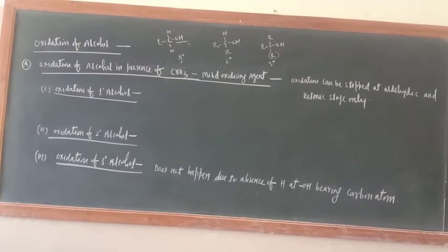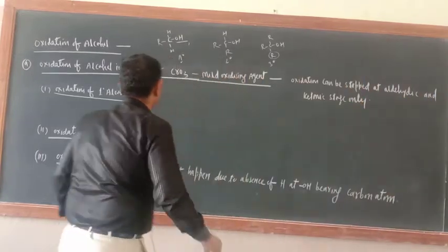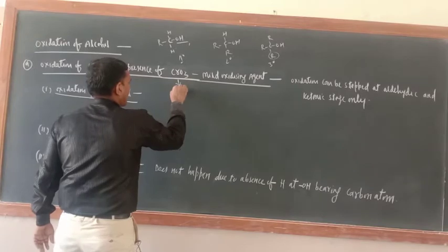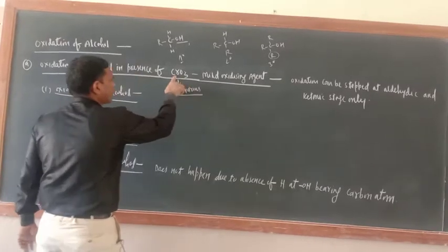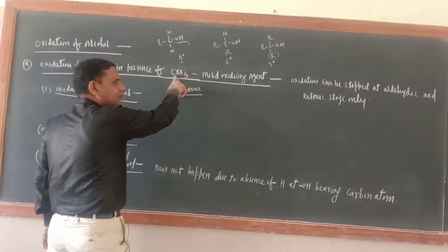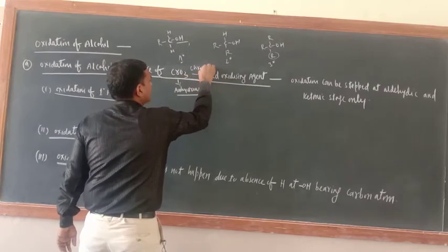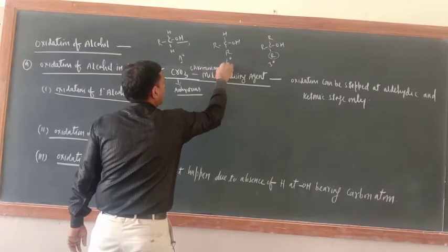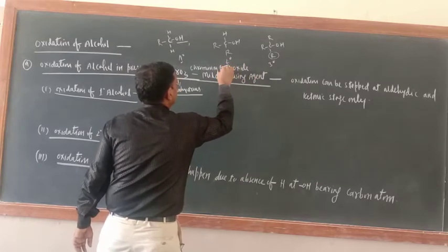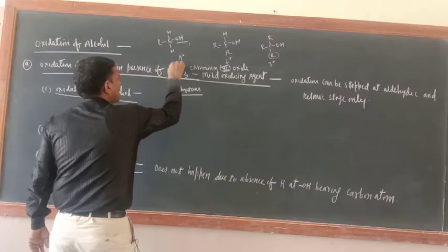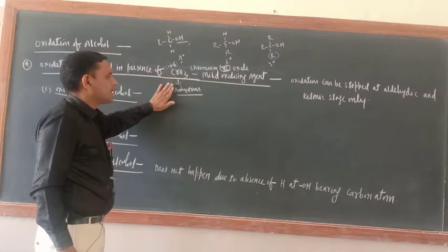Okay, so now oxidation of alcohol in presence of CrO3, a mild oxidizing agent. This is anhydrous. This is chromium trioxide, or you can write it as chromium(VI) oxide. The 6 indicates the oxidation state of chromium, and this should be anhydrous.